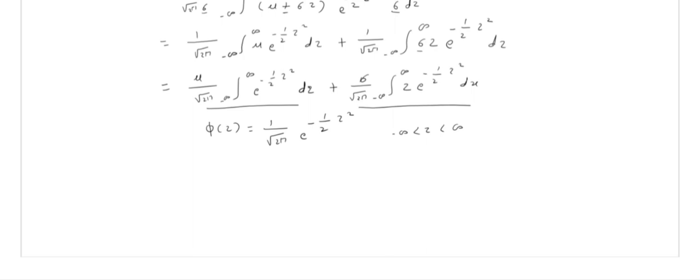As well, if you observe the second integral, we need to check whether this integral is even or odd.